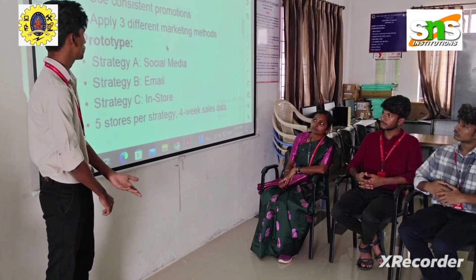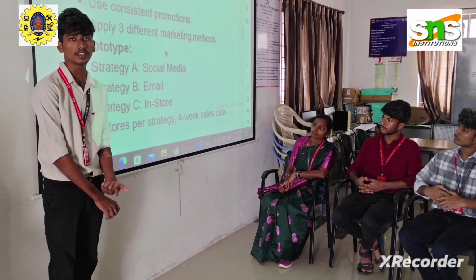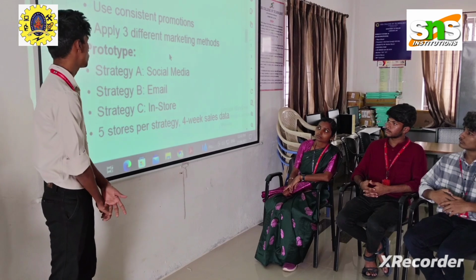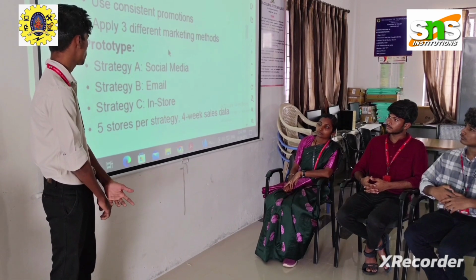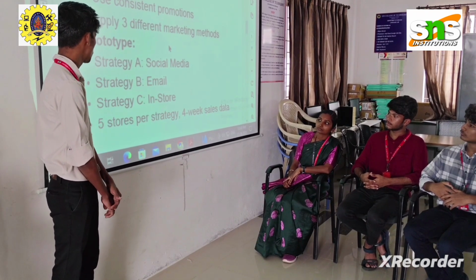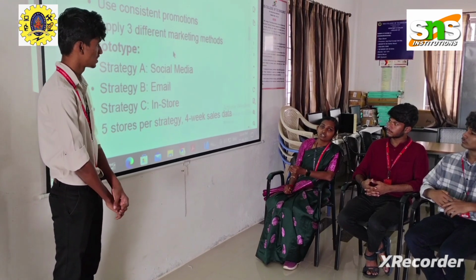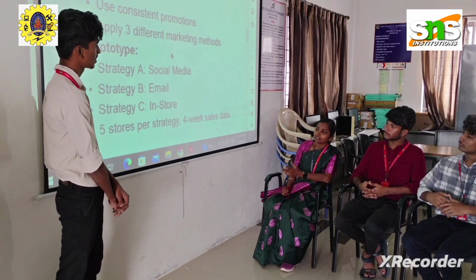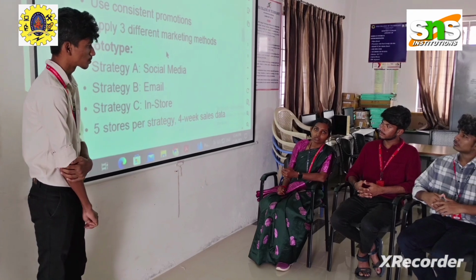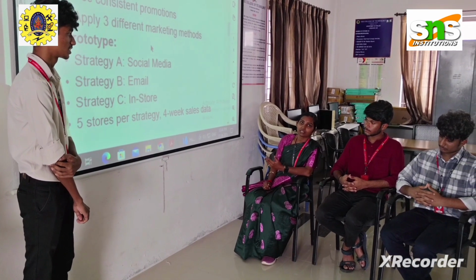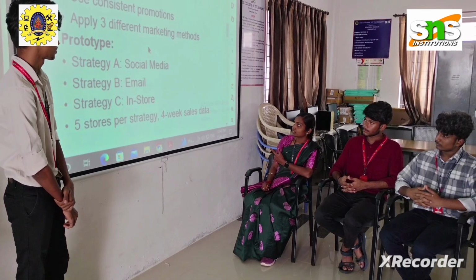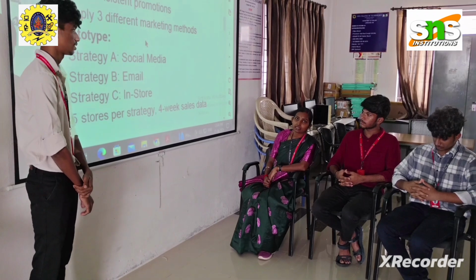Next one is prototype. The three different marketing methods are strategy A, strategy B, and strategy C. Strategy A is social media, strategy B is email, strategy C is in-store. Five stores per strategy, which means we are going to choose five stores per strategy and check the weekly sales of those stores. We are taking four weeks of sales data.